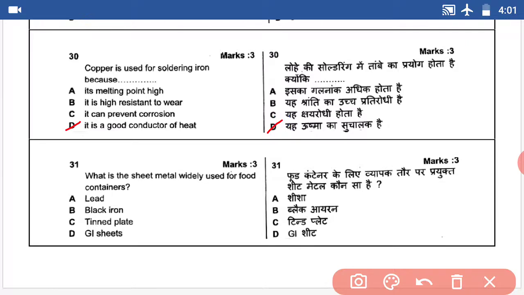Question number 31. What is the sheet metal widely used for food containers? Tinned plate. Answer C.